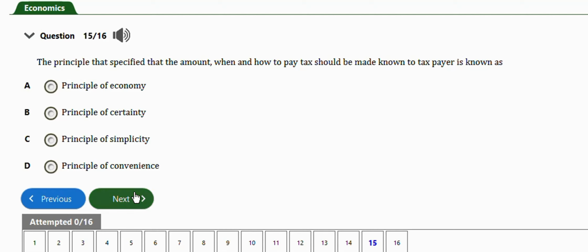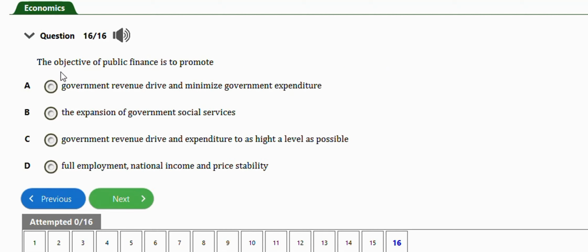The last question before I end this video says the objective of public finance is to promote government revenue drive and minimize government expenditure; to promote the expansion of government social services; to promote government revenue drive and expenditure to as high a level as possible; or to promote full employment, national income, and price stability. The right answer is option D, to promote full employment, national income, and price stability.